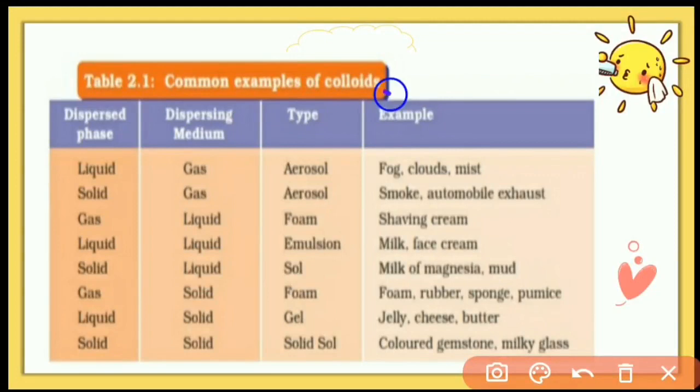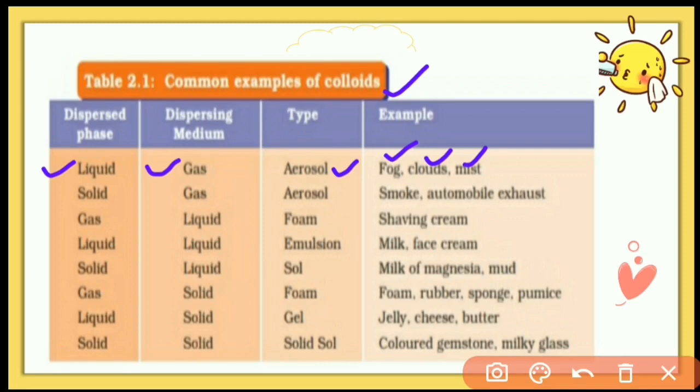Common examples of colloids. This classification is based on the dispersed phase and dispersion medium. So let's see the different types of colloidal systems. When the dispersed phase is liquid and the dispersion medium is gas, it makes the aerosol type of colloidal system, for example fog, cloud and mist. In fog, water droplets are the dispersed phase and air is the dispersion medium.